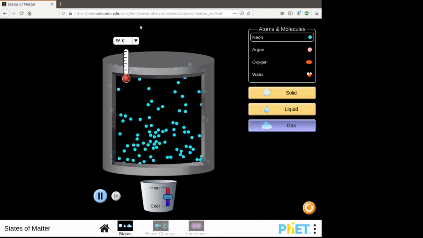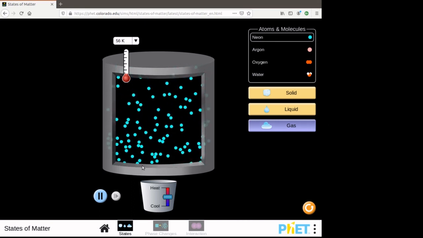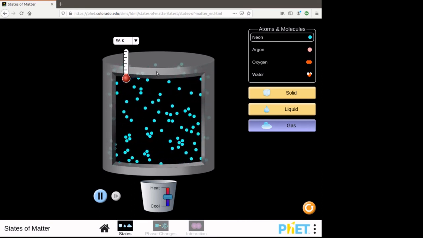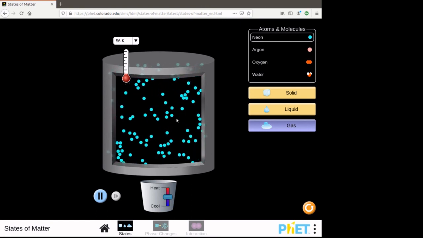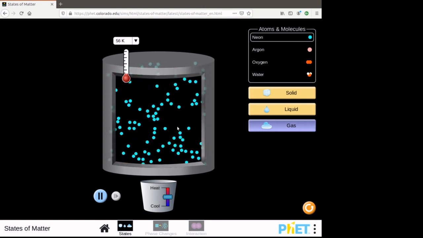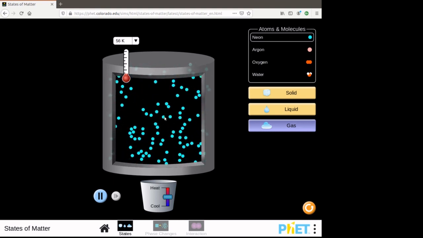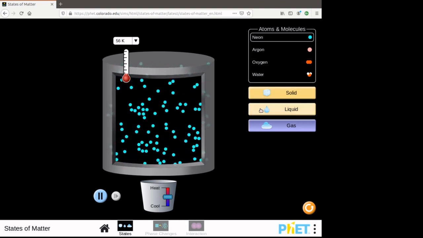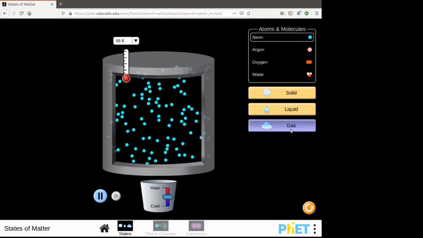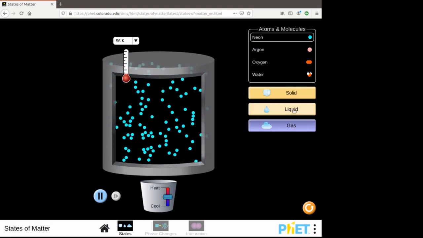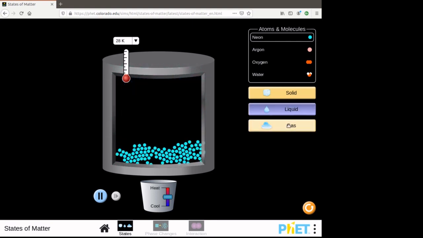If I push to the right on the top and the left on the bottom, that thing's just going to smush around. It will be easily compressible because there's plenty of space between the atoms. So now what's a liquid? Okay, that's a liquid. What's a gas? That's a gas. What's a fluid? Well, it turns out a fluid is both the liquid and the gas.